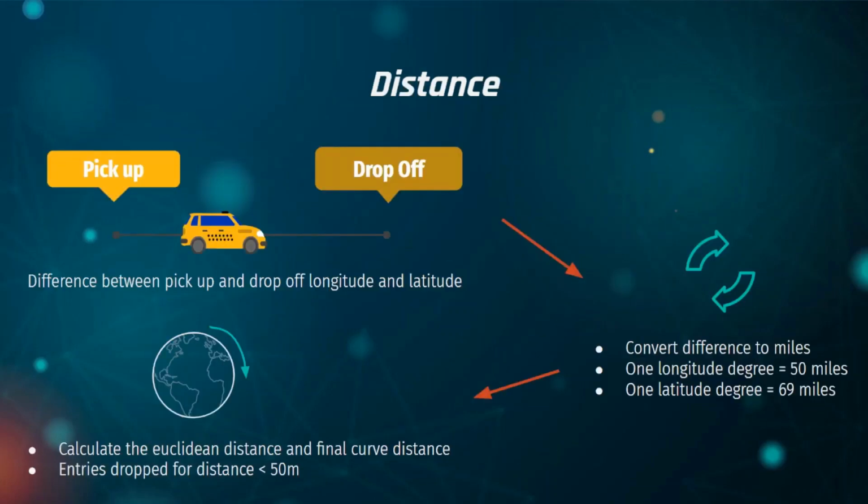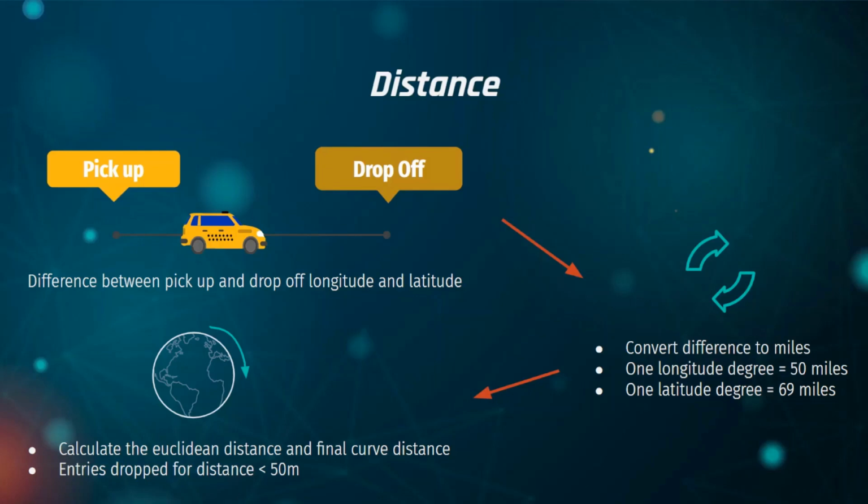First, we have distance. We generated the distance by finding the absolute difference of the latitude and longitude between two locations. Then, we convert the differences into miles. One longitude degree is equivalent to 50 miles, whereas one latitude degree is equivalent to 69 miles. Finally, we calculate the equivalent distance between 2 points. Since the Earth is not flat, we have to further calculate the actual curve distance with trigonometry functions.